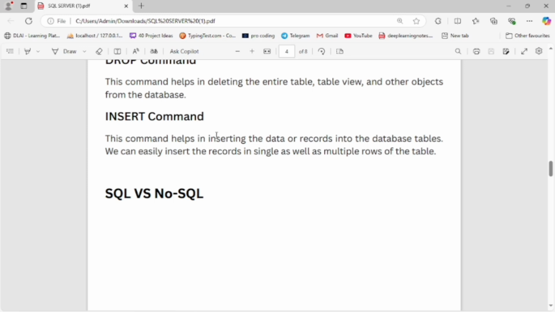This command helps in inserting data or records into the database table. We can easily insert records in single as well as multiple rows of the table.